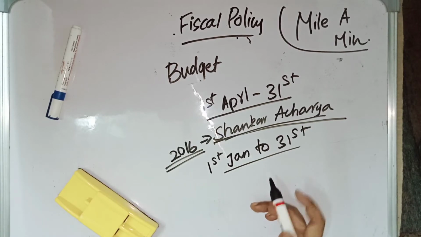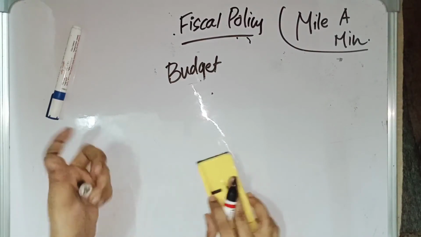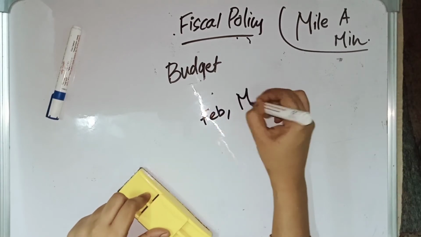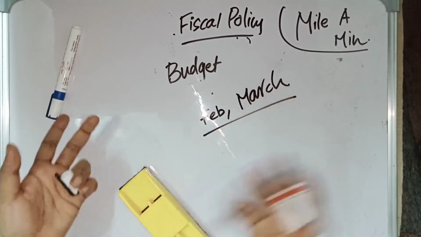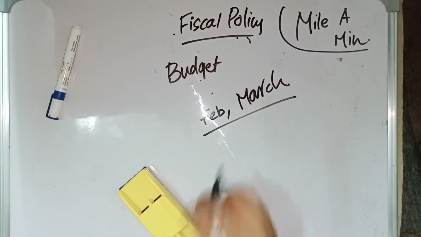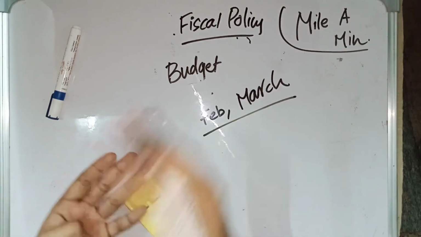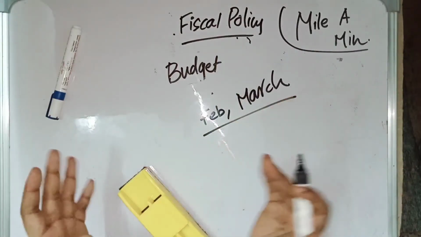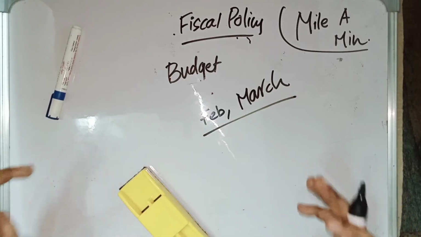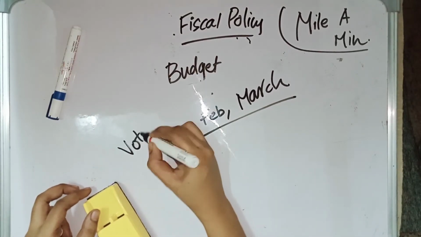And then we have vote on account. Vote on account is the money which is needed to spend during the 2 months, February and March, right? During February and March only the budget will be passed. The budget will be presented, then it will be passed by the parliament. There is a process, and during that process the government needs money. That money is called vote on account.